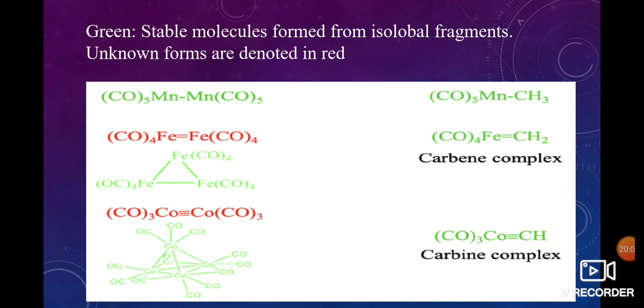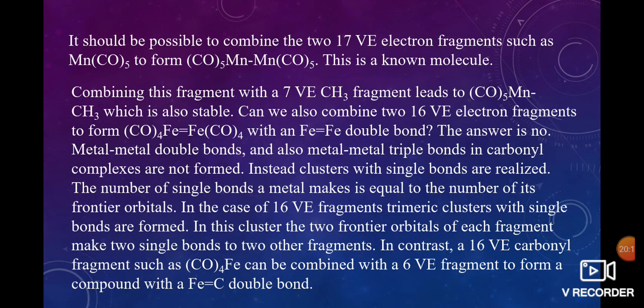The structures can be written like this. It should be possible to combine two 17 valence electron fragments, and this is a known molecule. Combining this fragment with a 7 valence fragment leads to CO Mn CO taken 5 CH3, which is also stable.